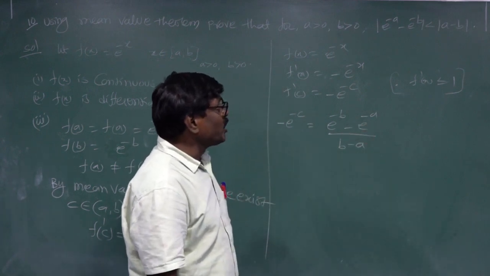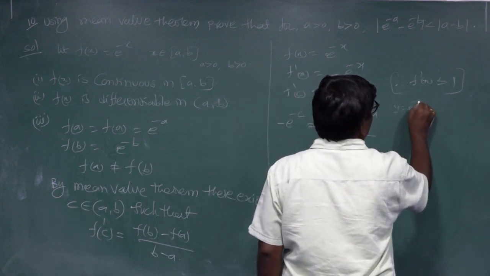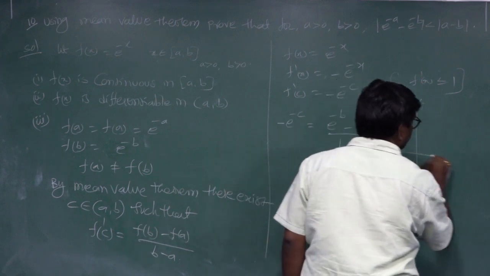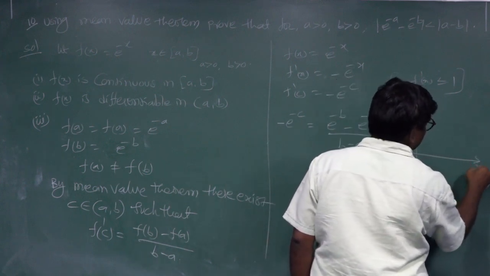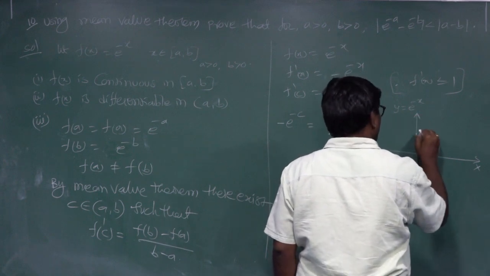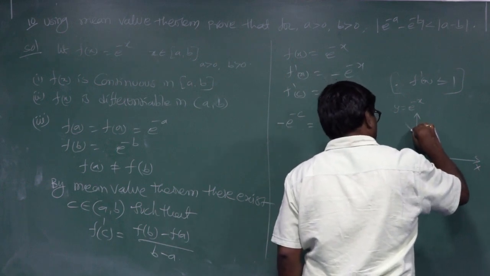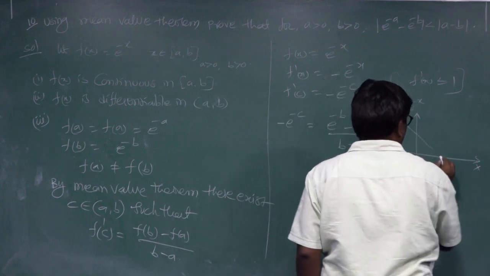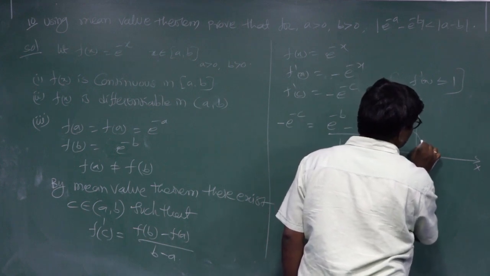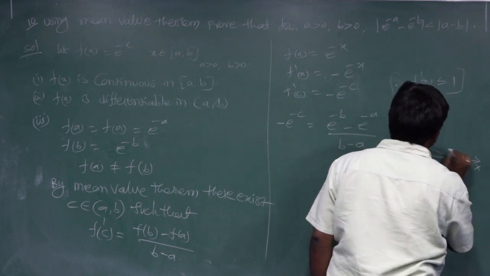Now the curve y is equal to e power of minus x is drawn in the diagram. This is the x-axis, this is the y-axis. The curve passes through 0, 1, the origin.